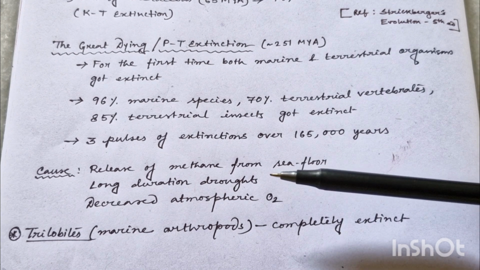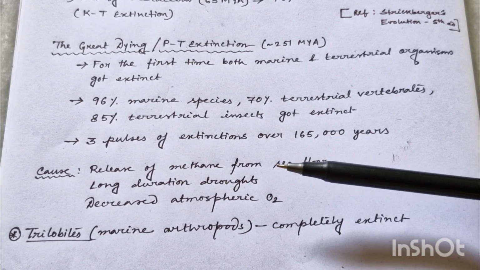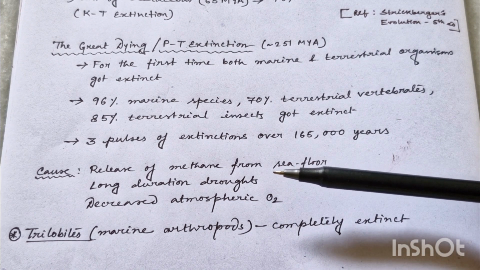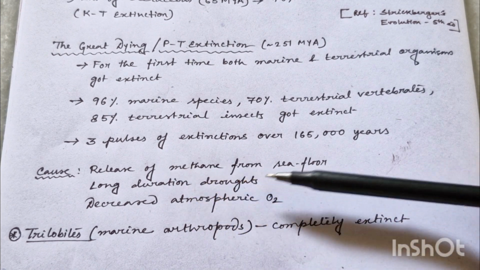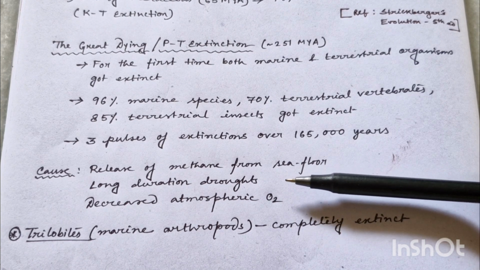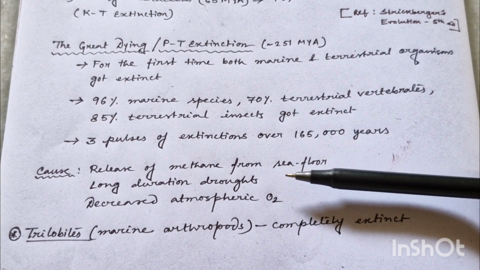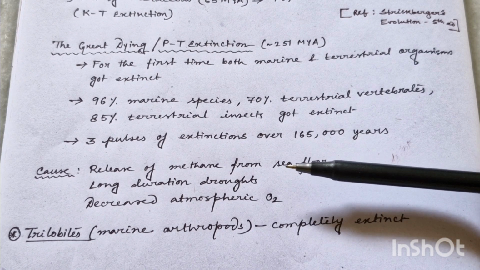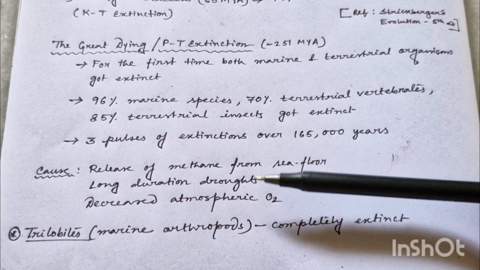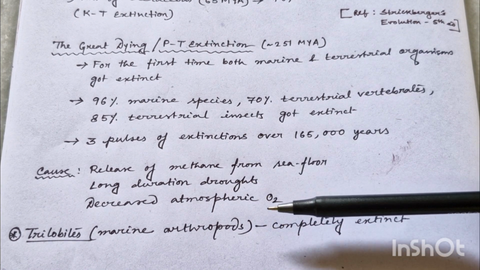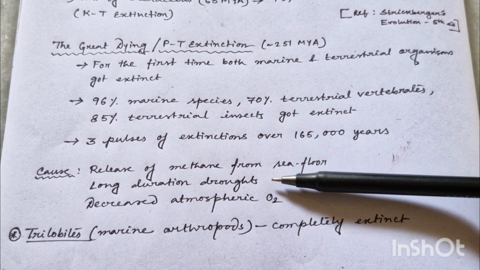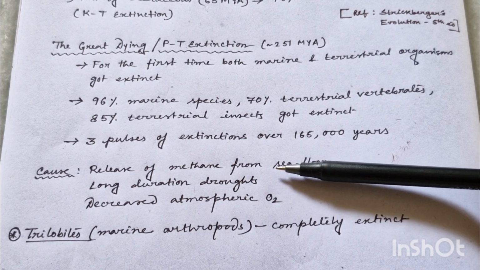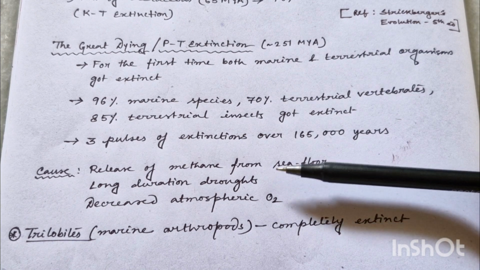Now what is the cause behind this Great Dying or PT extinction? See, there are several views regarding this, but the most accepted view is that this extinction occurred due to the release of methane from the sea floor, okay. Due to the methane, the environment became very toxic, and due to that this extinction occurred to a very large extent, okay. Other views are long-term droughts and decreased atmospheric oxygen levels, okay, and all of these conditions resulted in toxicity in our climate, in our environment, and as a result 96% of the global species got extinct.